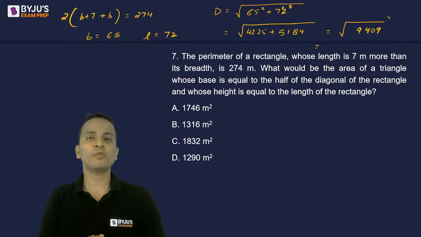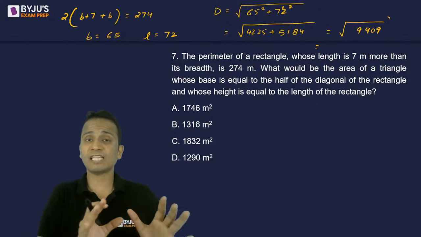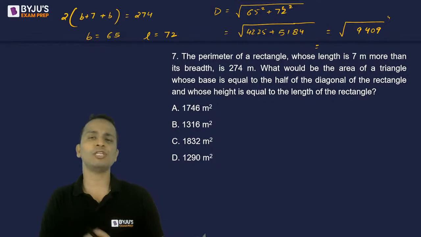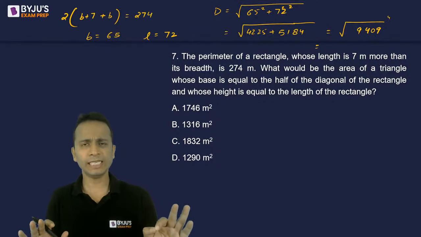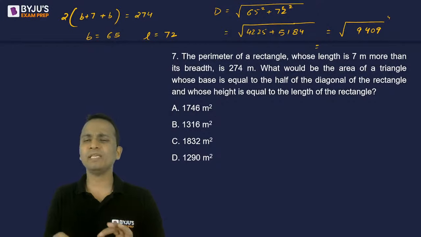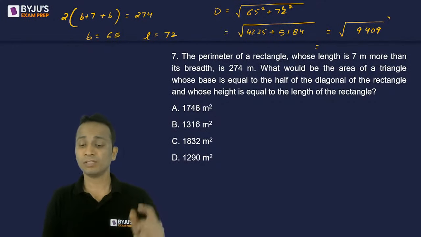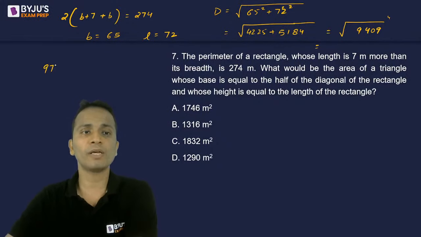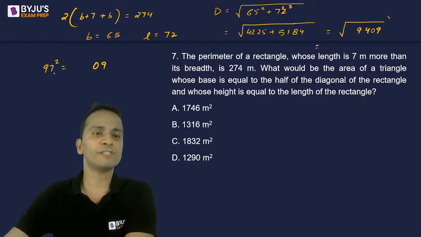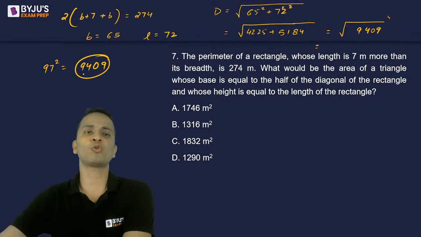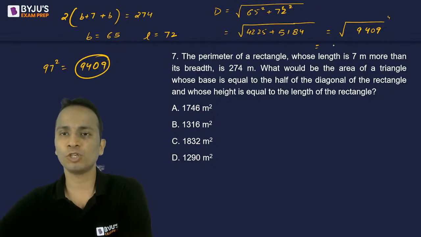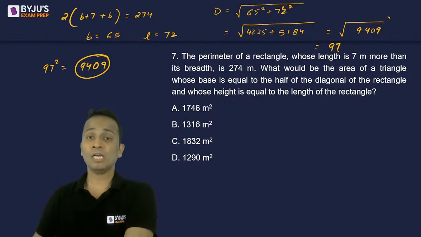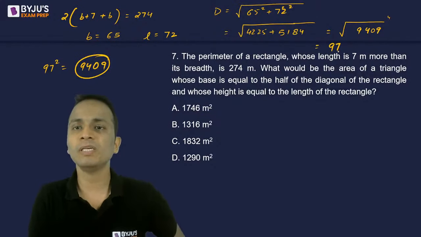Since this number is ending with 9, the square root, if it is an integer, should either end with 3 or end with 7. Okay? So the under root of this number can be 97 or 93. This is how you can think. Let's calculate the square of 97 and check. So 9409 is the square of 97. So under root of 9409 will be equal to 97. So the diagonal of this rectangle comes out to be 97.